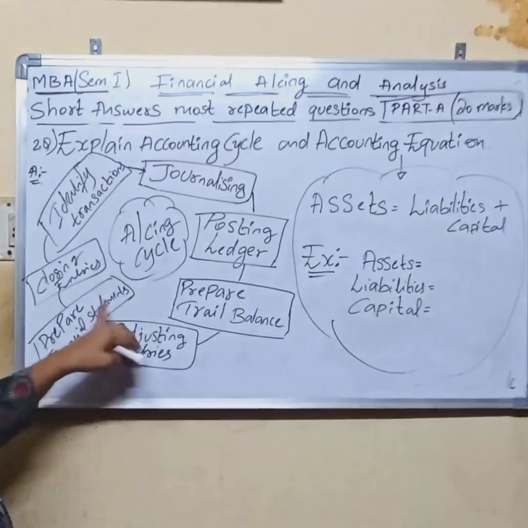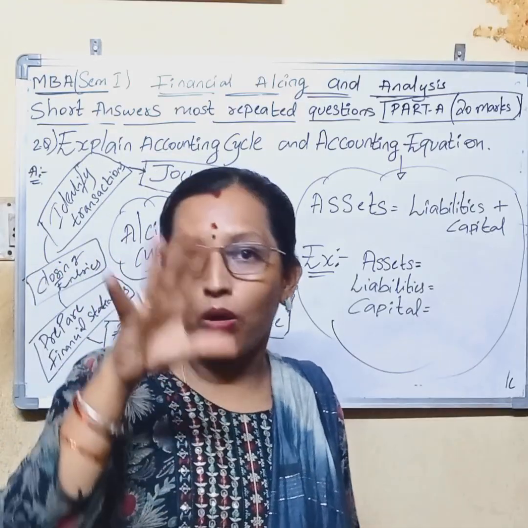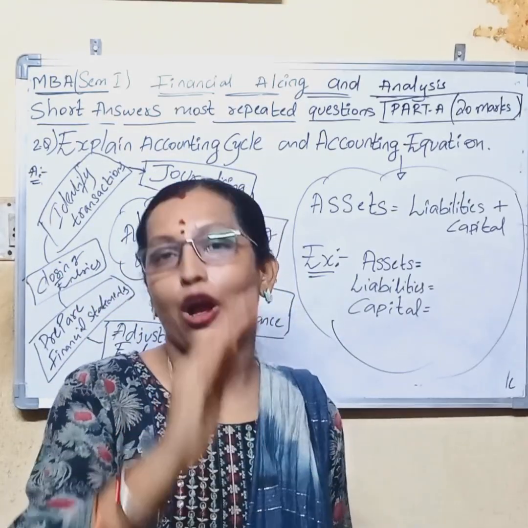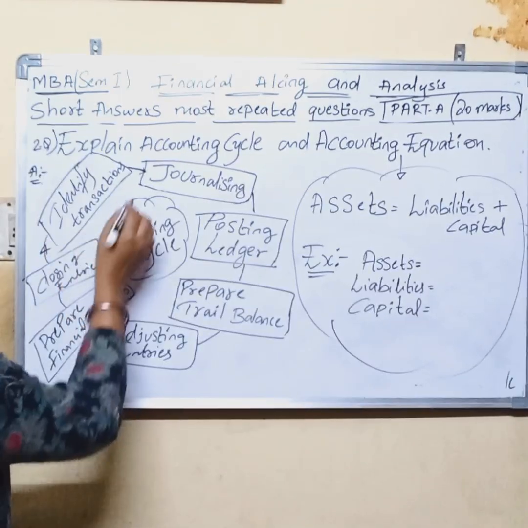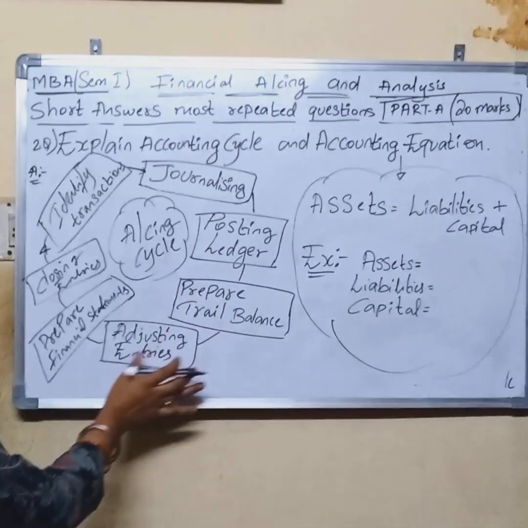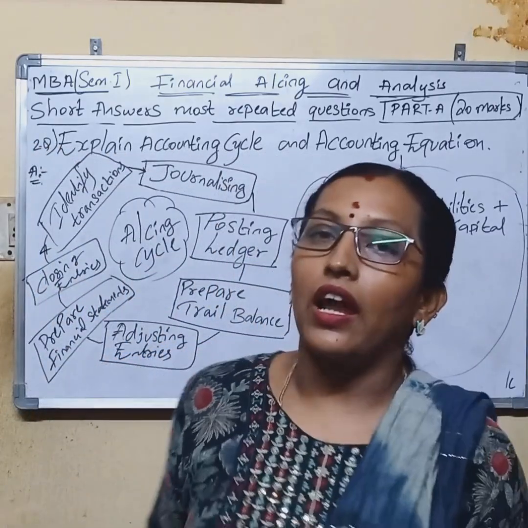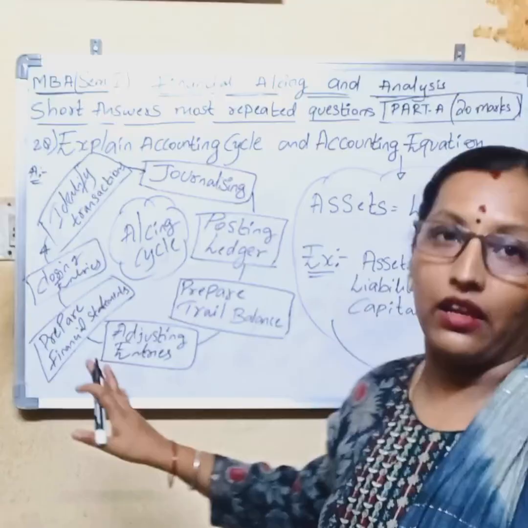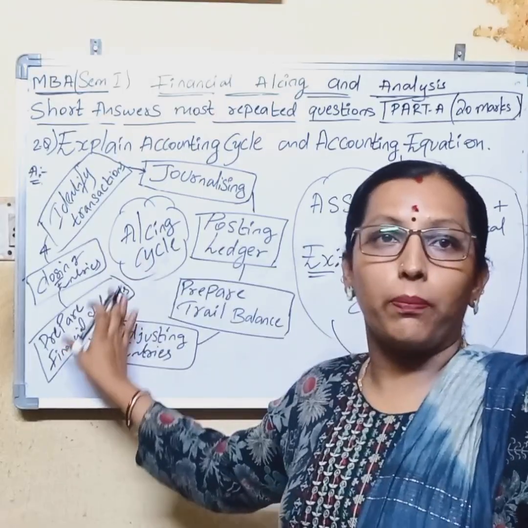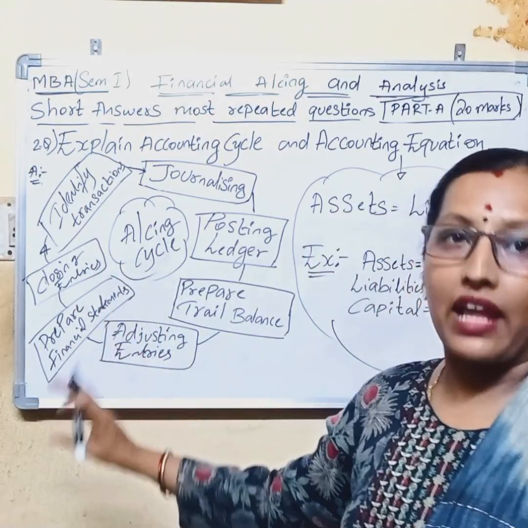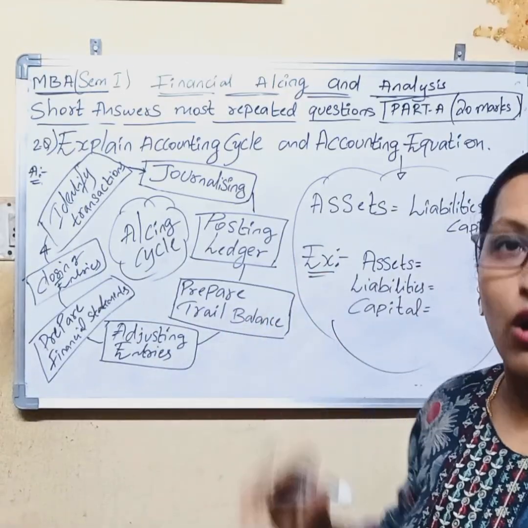After preparing the financial statements, the closing entries are completed and the entries are closed for a particular accounting period. After that, the accounting cycle restarts: identifying transactions again, journalizing and posting ledger, preparing trial balance, adjusting entries, preparing financial accounts, closing entries. These all are the processes in the accounting cycle. If you draw the flow chart with subtopics and side headings, and write three to four lines, that is more than enough. You will get full marks for this accounting cycle.